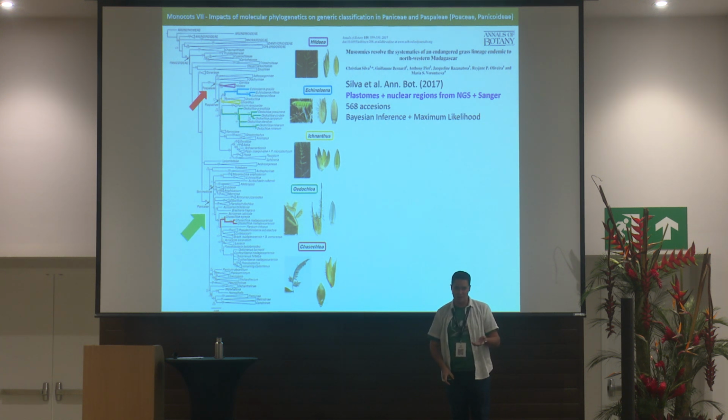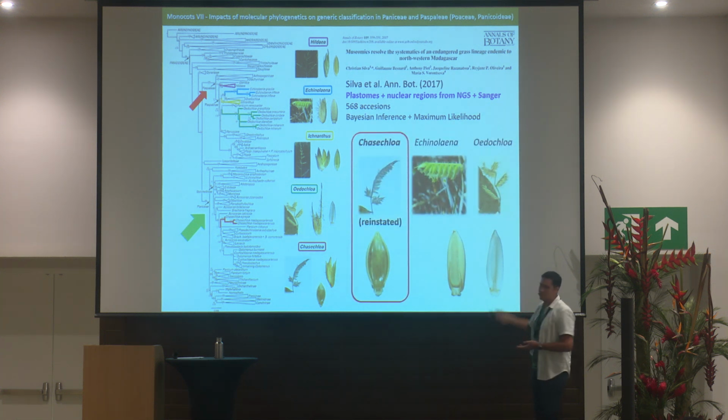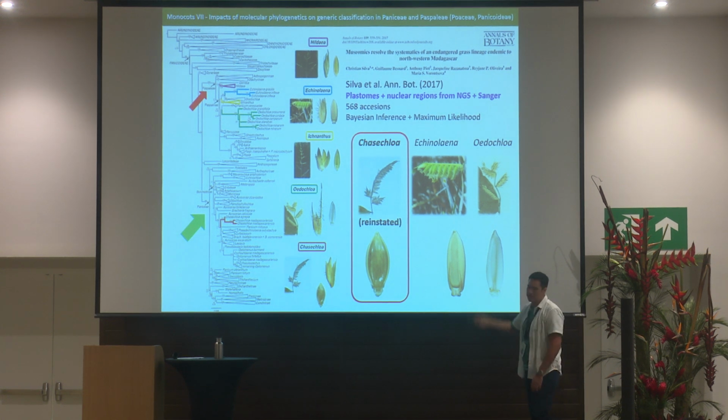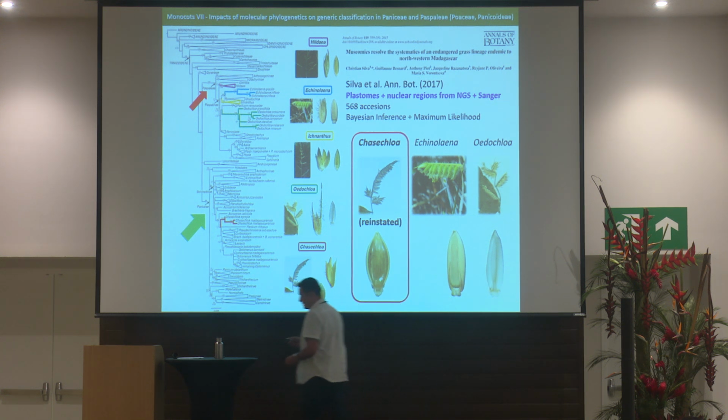It was very surprising for us. Why? Because of the morphology of these plants. If we look at the inflorescences, they are very similar, and also the spikelets are similar. Based on this, we reestablished the genus Chasechloa for the Malagasy taxa, and this exemplifies one of the reestablishments.